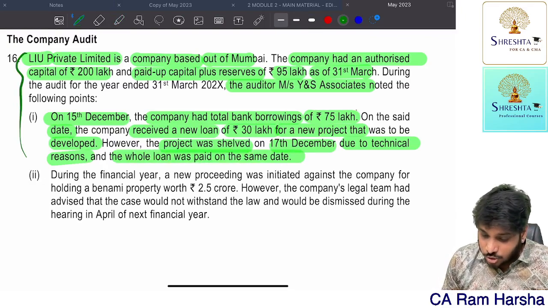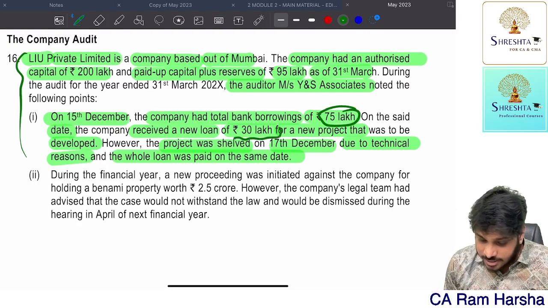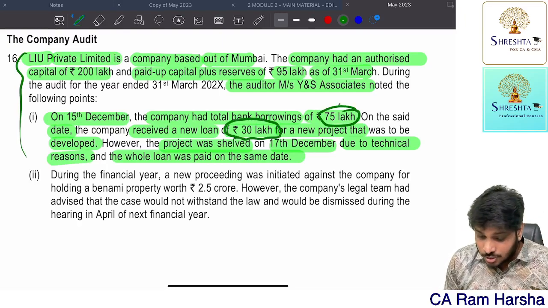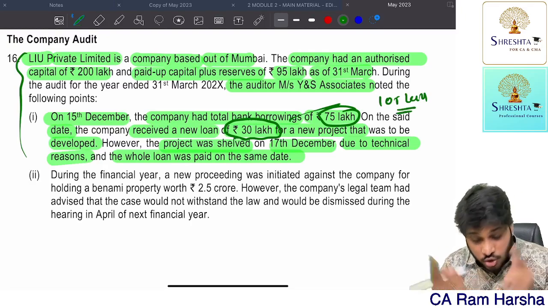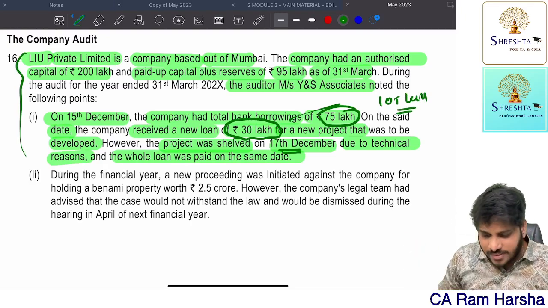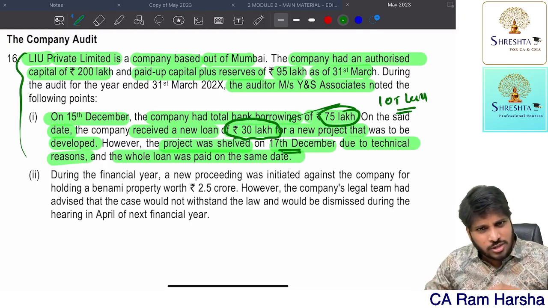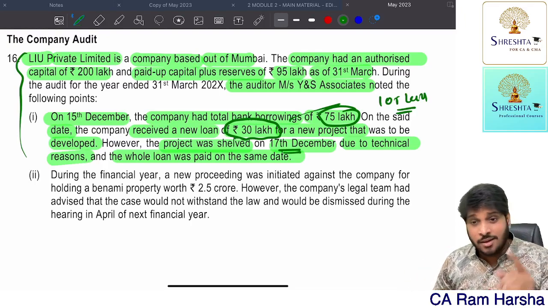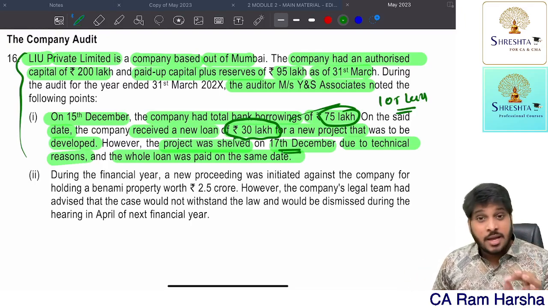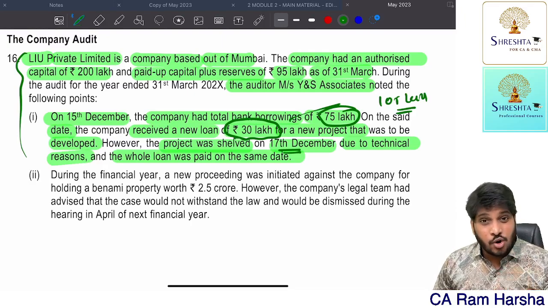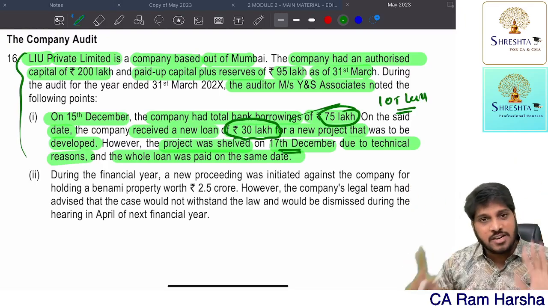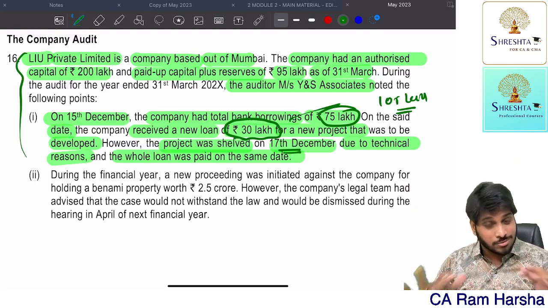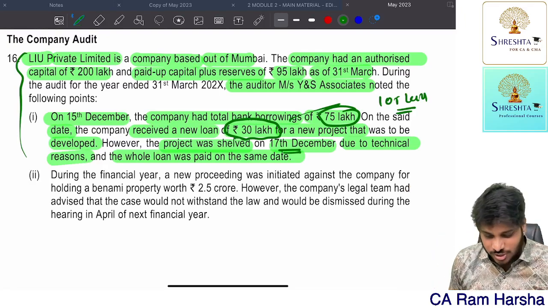The company has total borrowings of 75 lakhs. On the same date, they received a loan of 30 lakhs. So the total loan is 105 lakhs. Total loan amount exceeded 1 crore. Though it was repaid on the 17th December, more than 1 crore was outstanding for 2 days. Remember the CARO applicability provision: if the company had outstanding loans of more than 1 crore at any point of time, even on one day, CARO is applicable for that private company. Fine. Don't conclude yet. There is so much crux in this question.